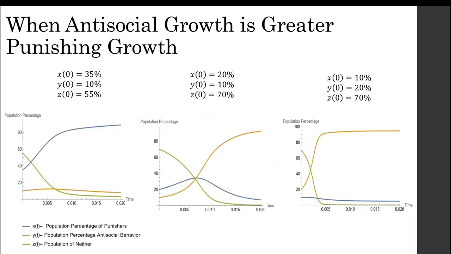When we take a look at these graphs, you'll notice that the punishing behavior and the antisocial behavior are just flipped from the previous graphs. So essentially, the behaviors will completely flip, and all the behaviors will be the same, except this time, it'll be the punishers versus the antisocial behavior.